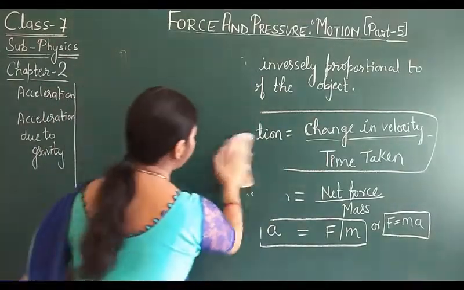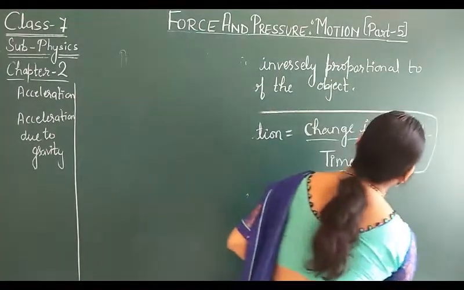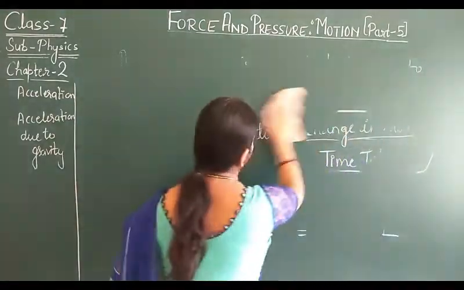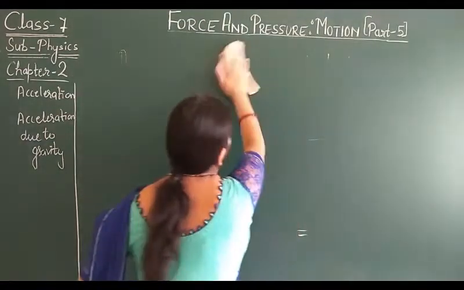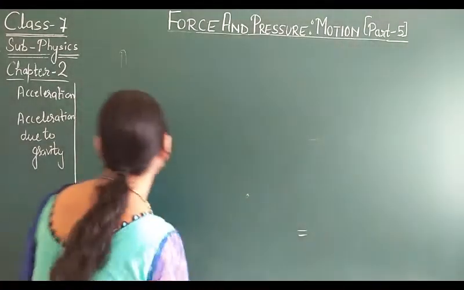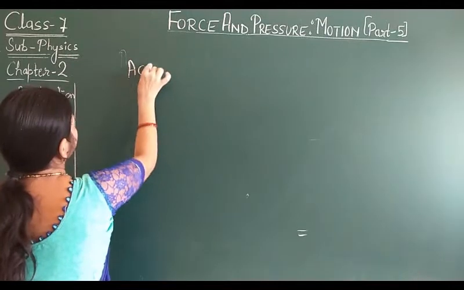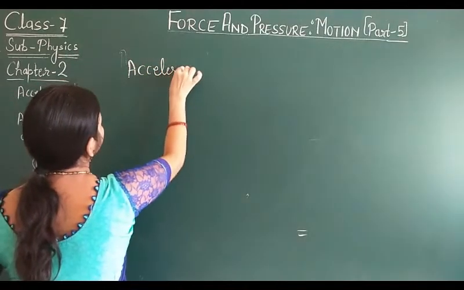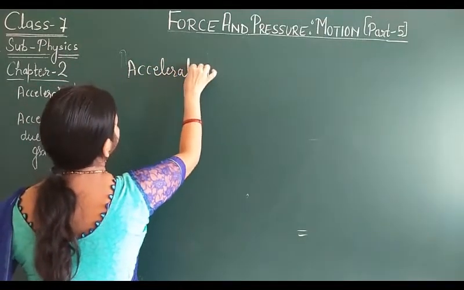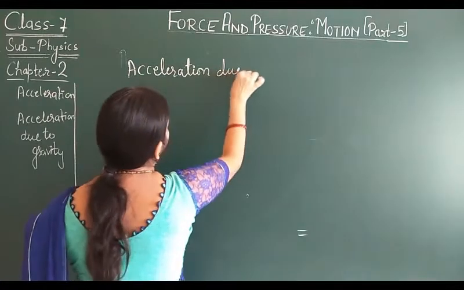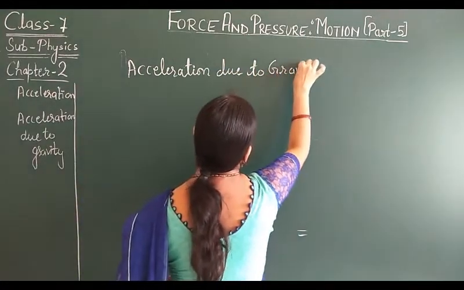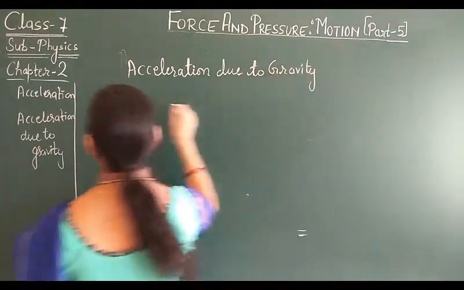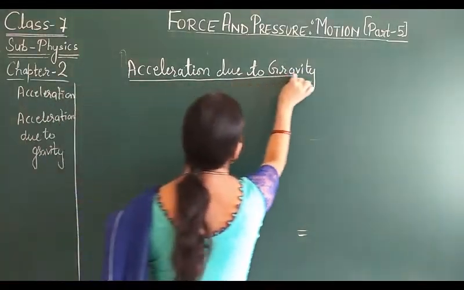Now next we move toward another topic, acceleration due to gravity. And what is gravity?